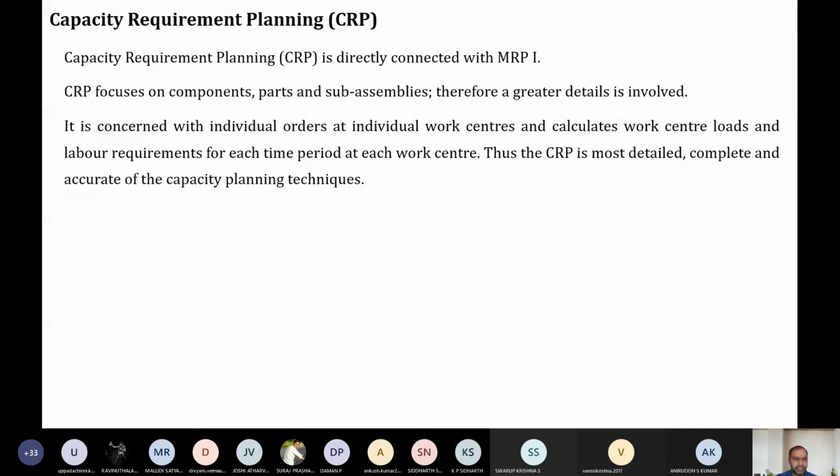Then what is CRP? That is capacity requirement planning, what we are discussing now. Capacity requirement planning depends upon MRP1. It focuses on parts, sub-assemblies, components, tools required, labor required. It's like examining everything in detail. Every minute detail is required.